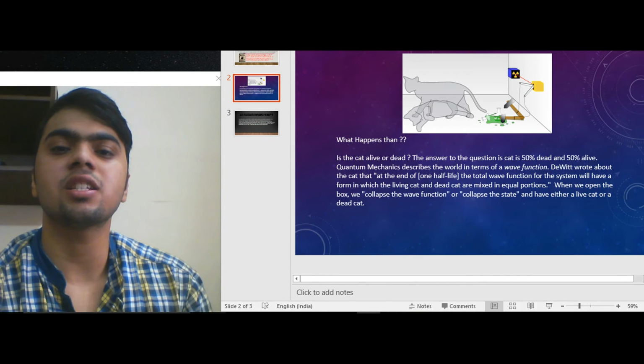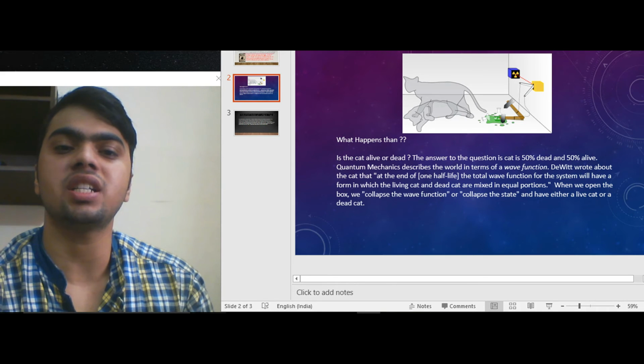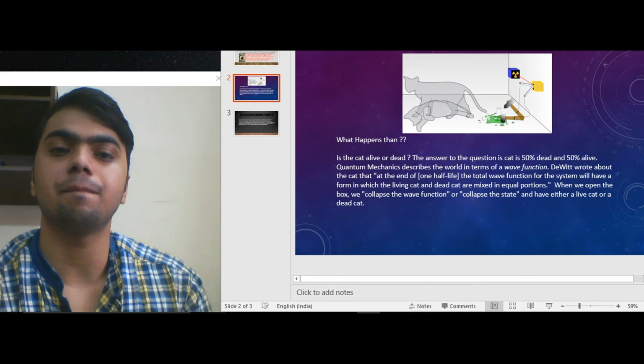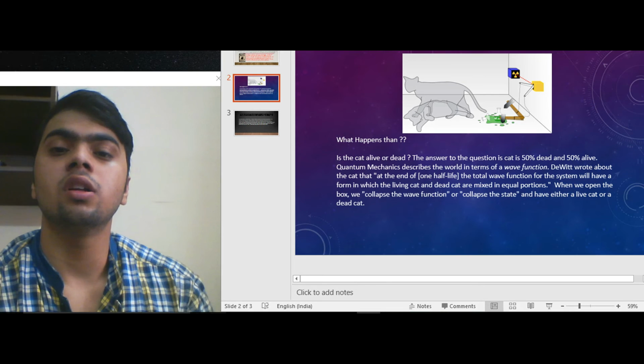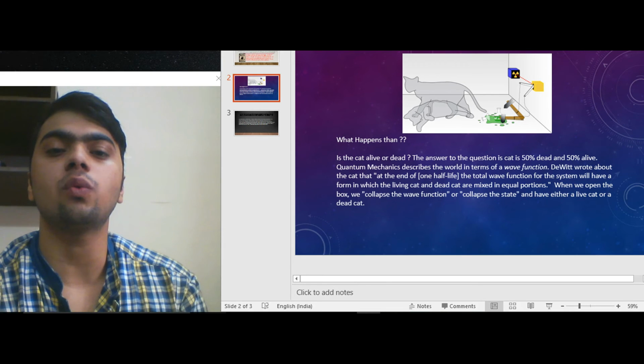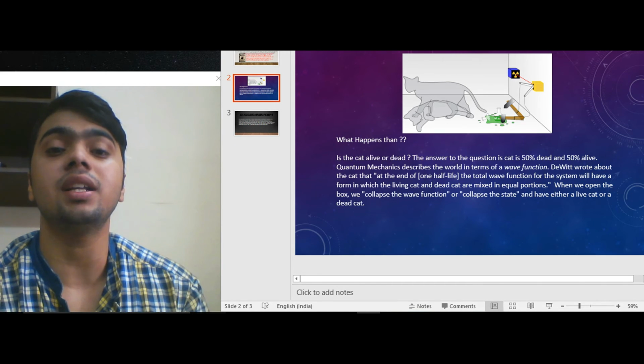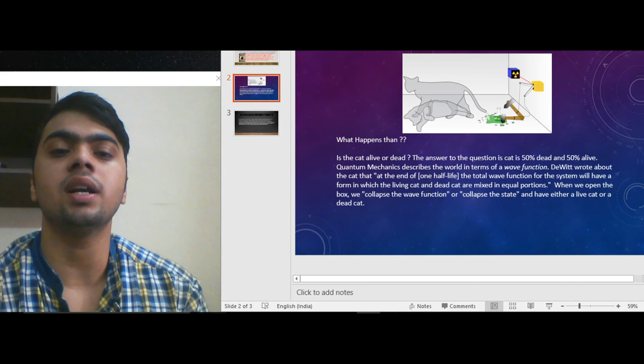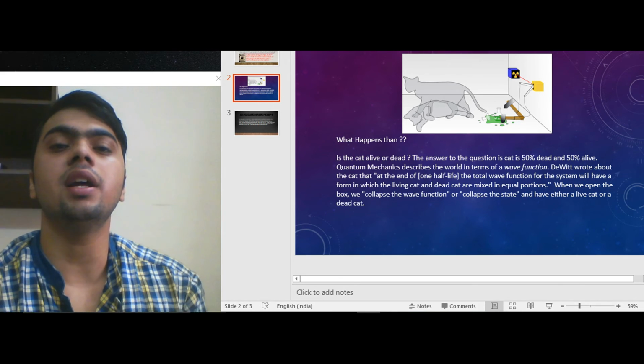Until the system collapses into one configuration, the cat would exist in some superposition zombie state of being both alive and dead. Of course, Schrodinger claimed that was ridiculous. Quantum superposition could not work with large objects such as a cat because it is impossible for an organism to be simultaneously alive and dead. Thus, he reasoned that the Copenhagen interpretation must be inherently flawed.